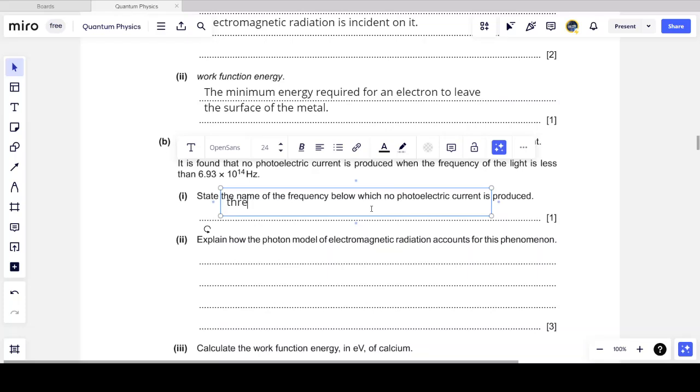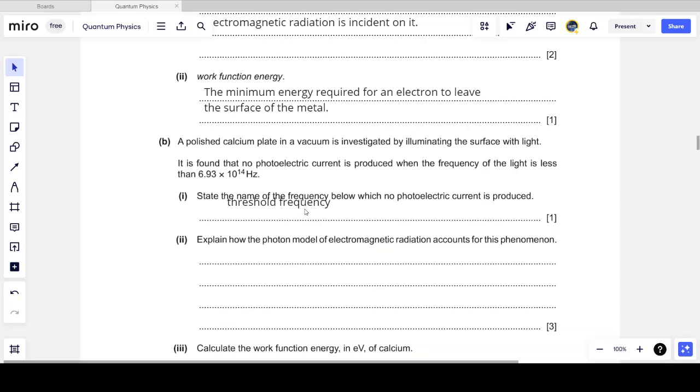Now, we've given this frequency a very special name. It's called the threshold frequency. Any lower than this frequency and the photon does not emit an electron. And so we call this frequency the threshold, the minimum frequency that allows the photoelectric effect to happen. Anything below this, there will be no photoelectric current produced, no photoelectric effect.